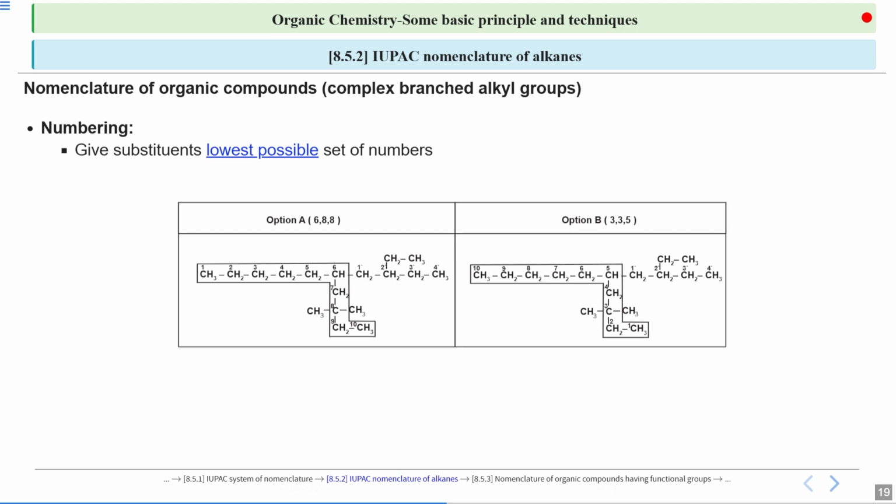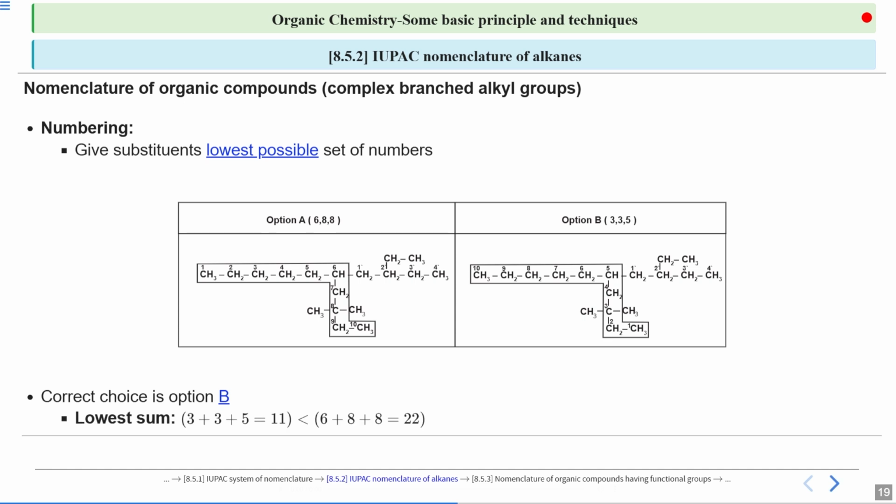The two ways that are possible are from the left side starting and right side ending. In the second option B, we have right side starting and left side ending. Now in both of these options, which one will be the correct one? Obviously, option B will be correct because it will result in the lowest sum. You can just count it. For option A, the total sum is 22, and for option B, the total sum is 11. Therefore, the lowest sum is 11 and hence the correct option is B. So we'll number it according to B.